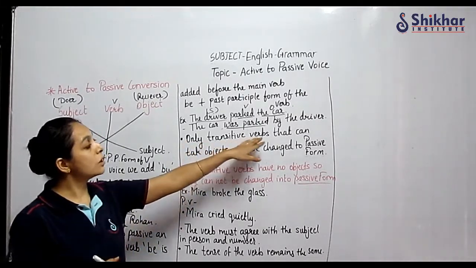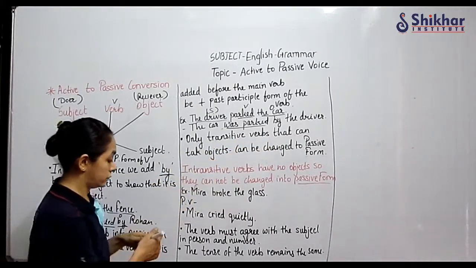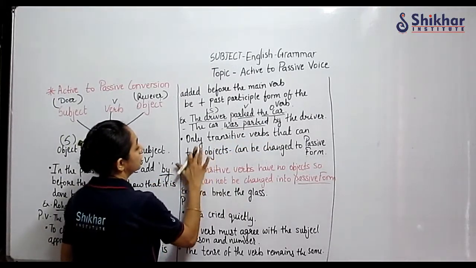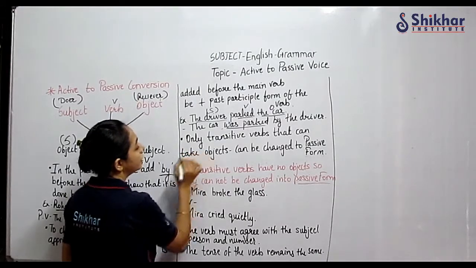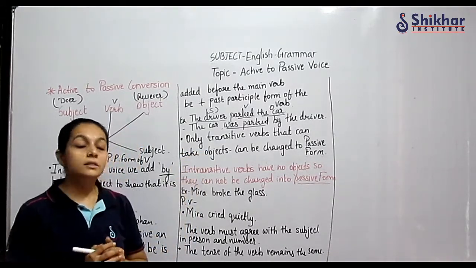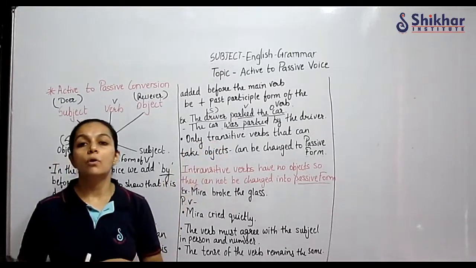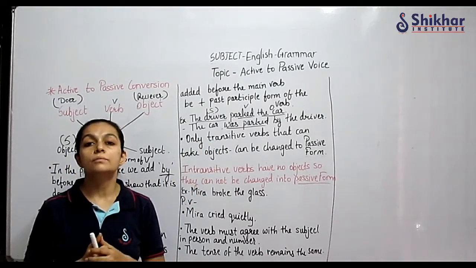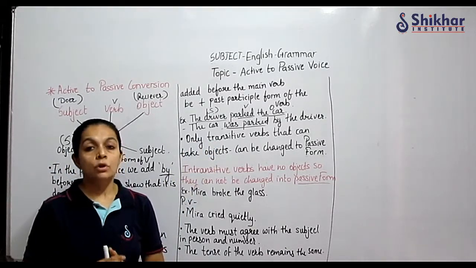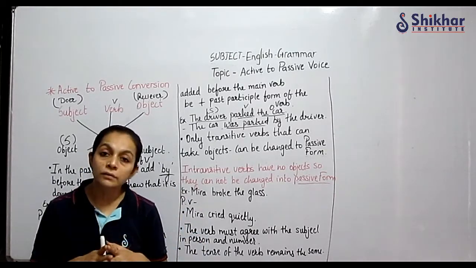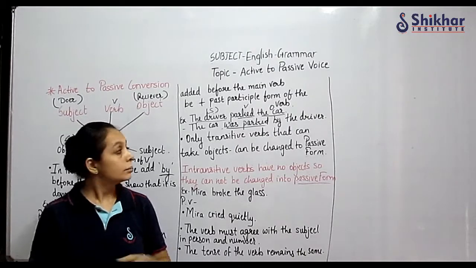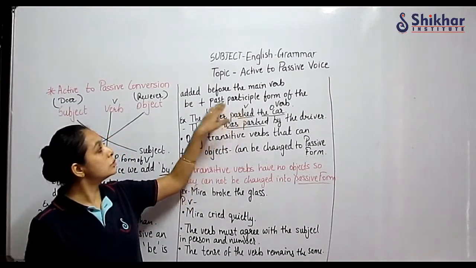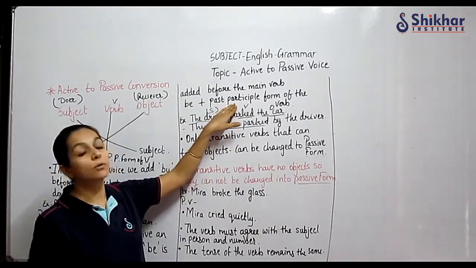Only transitive verbs that can take objects, okay, take, the spelling E is missing, that can take objects. In transitive verbs only you have objects, and in intransitive verbs the objects are not given. So wherever the objects are not given, those sentences cannot be in passive form, because here we have to change it to be plus past participle form of the verb.